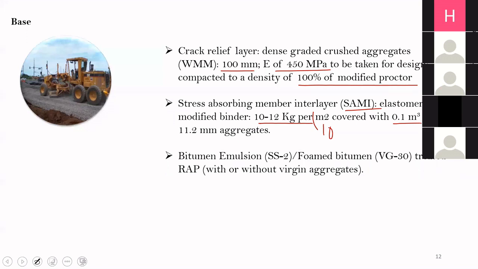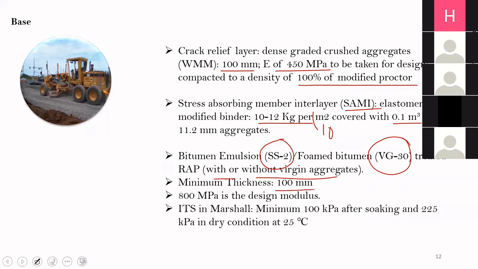Okay, so in case we are using emulsion, we have to use a slow setting emulsion. If we are using foam bitumen, the foaming should be done using a VG30 bitumen, and then it is treated with RAP, and the RAP can be used with or without any virgin aggregates. Okay, the minimum thickness of this base layer is 100 mm.